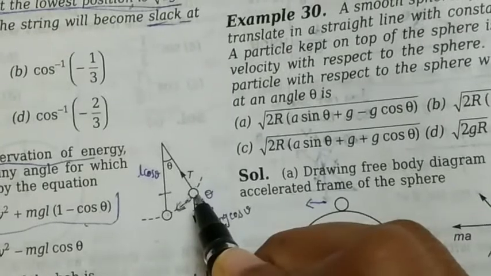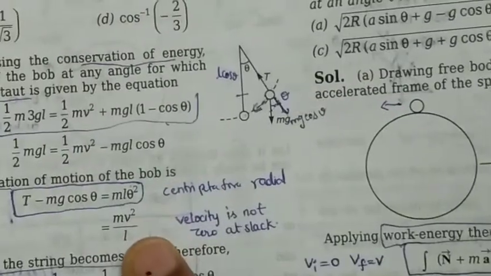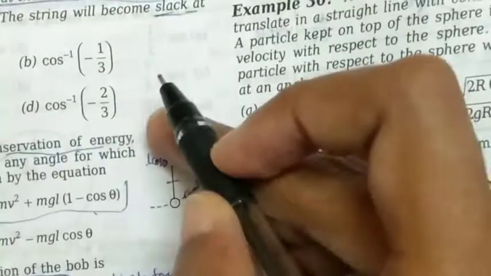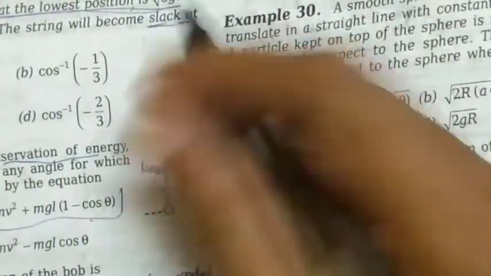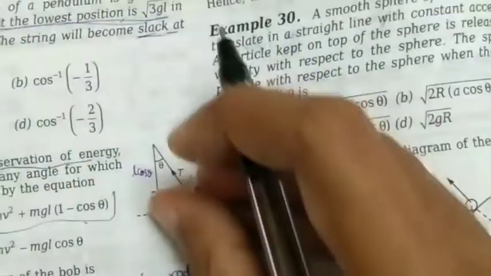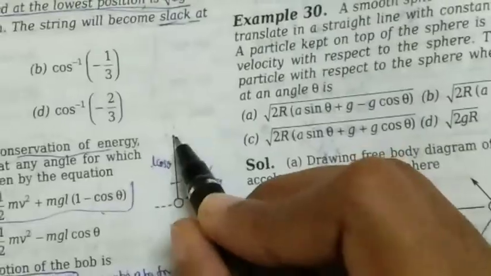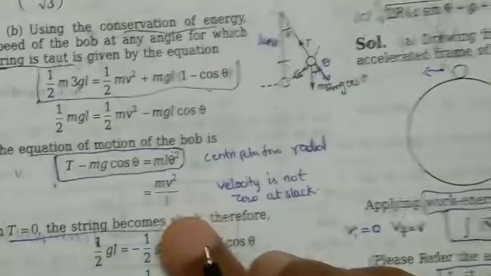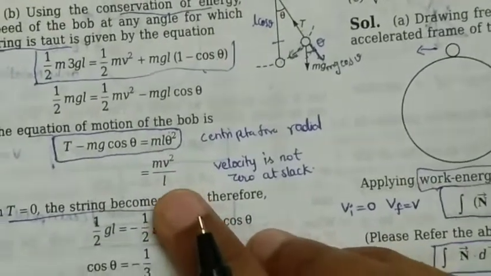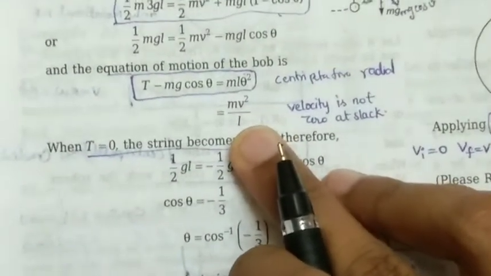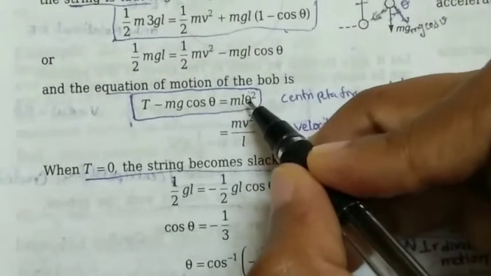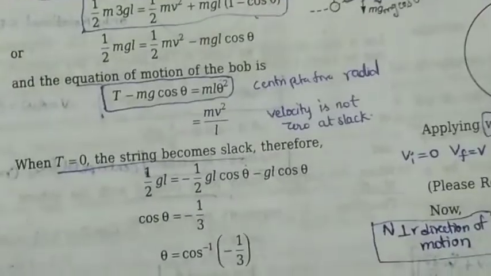So mv square by r. Here the velocity of the bob at this point is v, so mv square, and the radius is nothing but l, the length of this string. This is the point of suspension, and about this point the bob would oscillate. So from here to here the distance is l, so mv square by l. In the place of r we have l. That is the equation of motion, mv square by r, or mr omega square. Here r is l, and omega is theta dot, the angular velocity, so we have theta dot square.